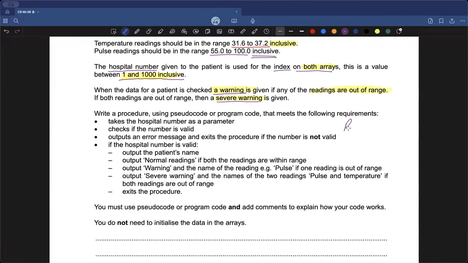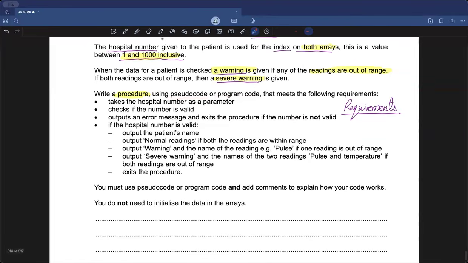If you remember, and if you have taken the marathon class which we conducted last week, we talked about how these requirements are what will get you those marks in the 15 marker for assessment objective number 2. If I read the requirements, it says that you need to write a procedure. Important point: everything you need to do in this 15 marker needs to be done within a procedure. If you don't implement a procedure, you're going to lose marks. You can use pseudocode or program code, and that should meet the following requirements.